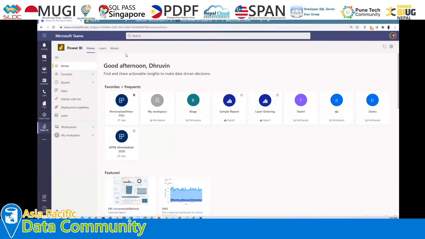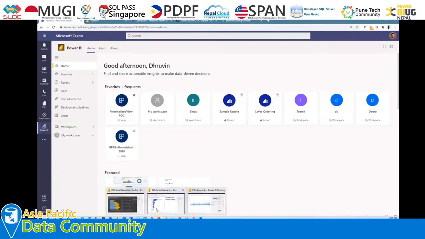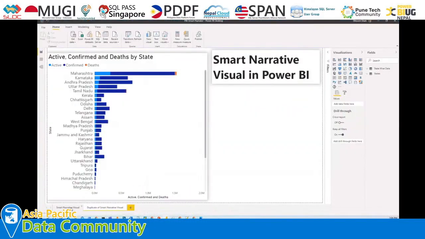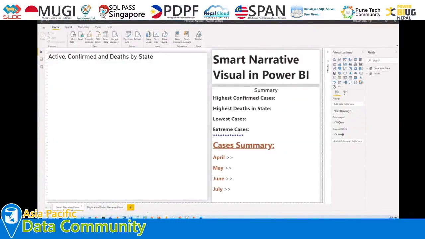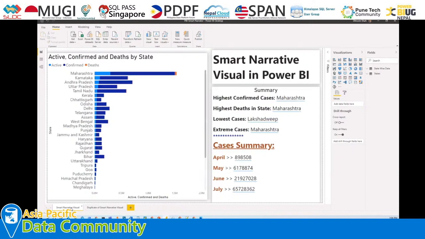Specifically for smart narrative, I'm going to present two demos. Let me quickly show you what we are going to build here. This is a sample Power BI file for COVID-19. It represents the active, confirmed and death cases by different states of India.